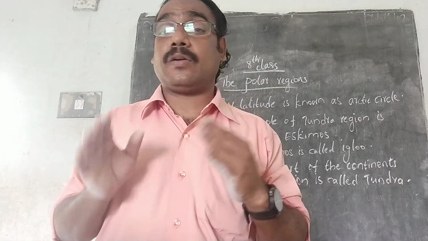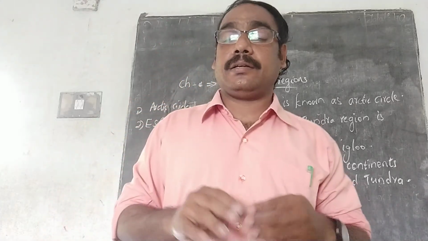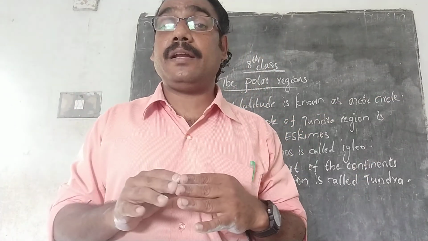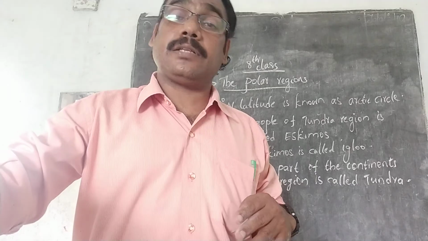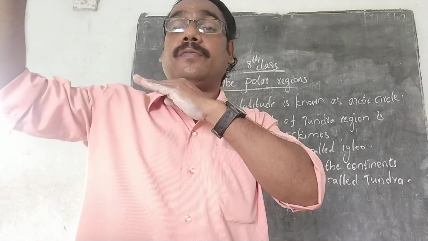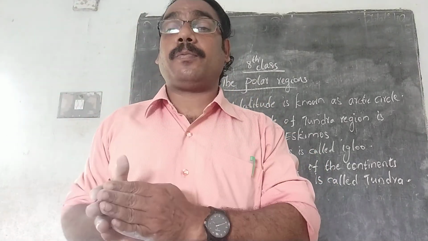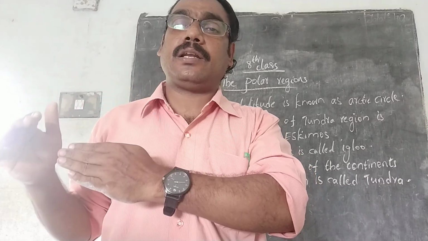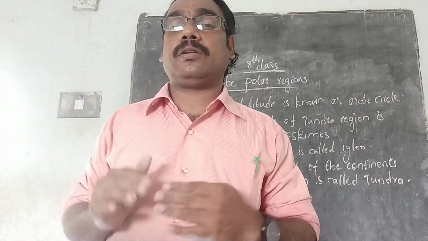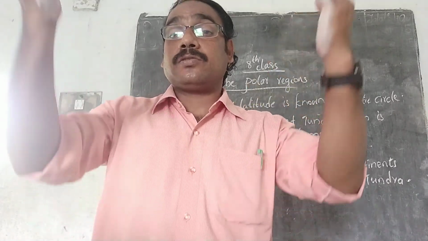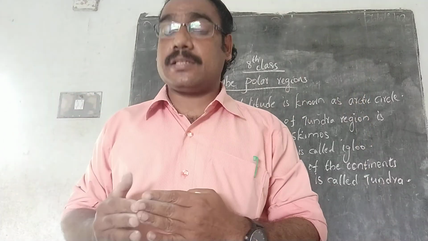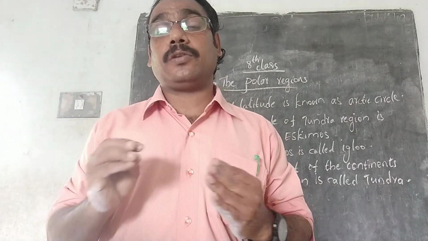Which months do we have only dark? There is no sun. We discussed all such areas. And the tundra region is entirely different. Only the northern part of the continents within the polar region, that means 66.5 degree north to 90 degree north. So whatever we discussed today, just go through that.